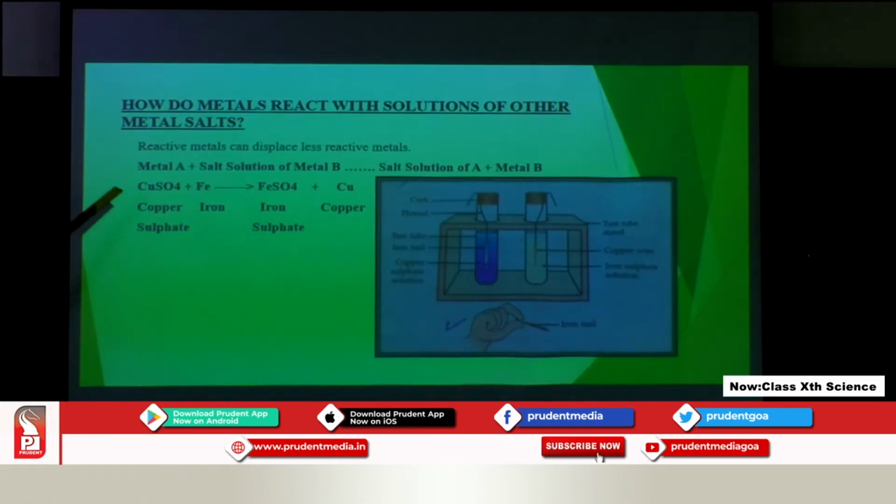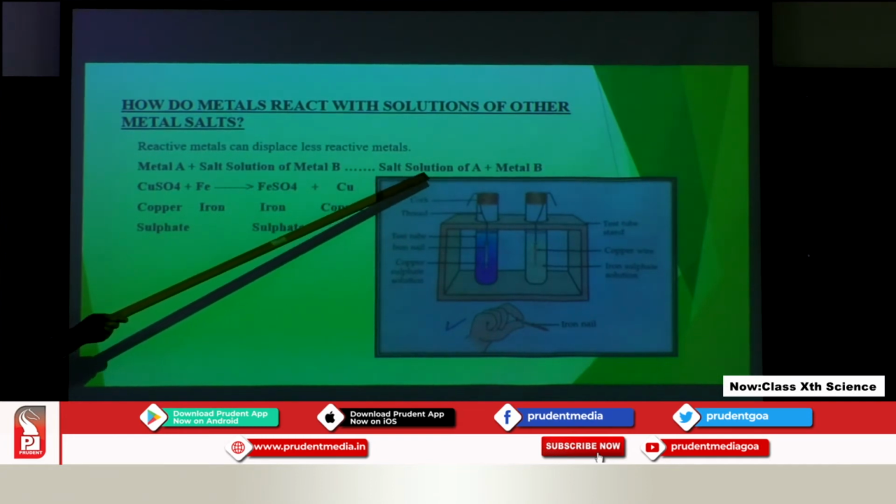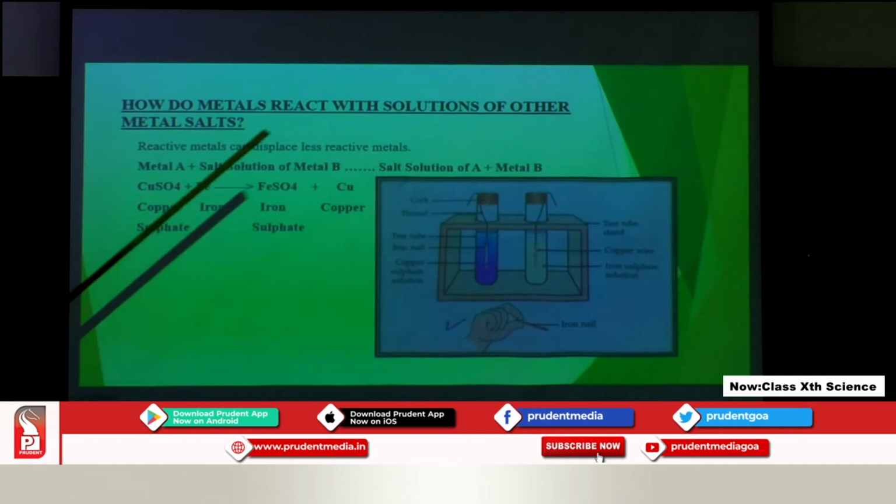Suppose we have metal A and the solution is of metal B. Metal A is highly reactive. What will metal A do? Metal A will displace metal B from the solution, and we will get the solution of A, and metal B will be given out.